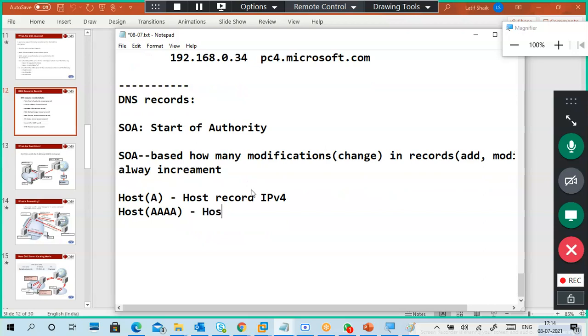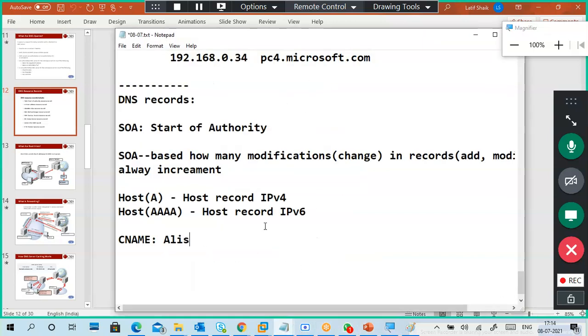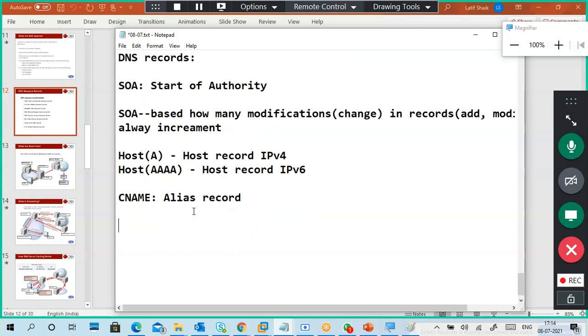This is also a host record, AAAA also a host record, but for an IPv6 host, not IPv4. Next one is a CNAME record. What is this CNAME record? CNAME record is an alias record, an alias resource record. You can go through the PPT for this part. Okay, alias record. What is this alias record?